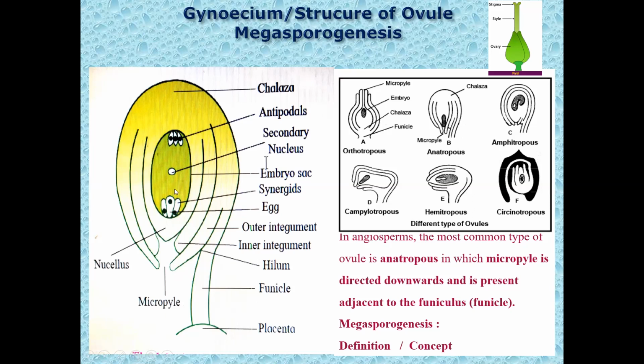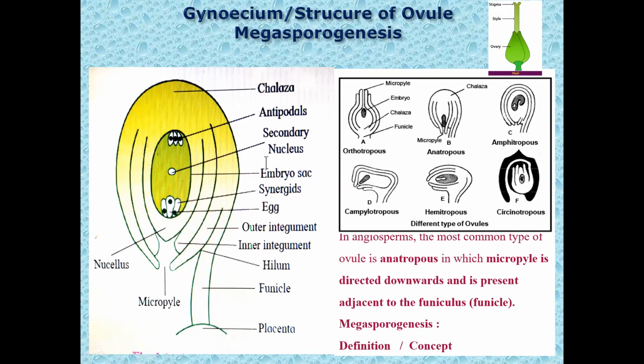Now we'll see the functions of different components of the embryo sac. The egg present towards the micropylar end acts as a female gamete and takes part in reproduction. Synergids cover, protect, and guard the egg cell. Antipodals are nutritive cells.